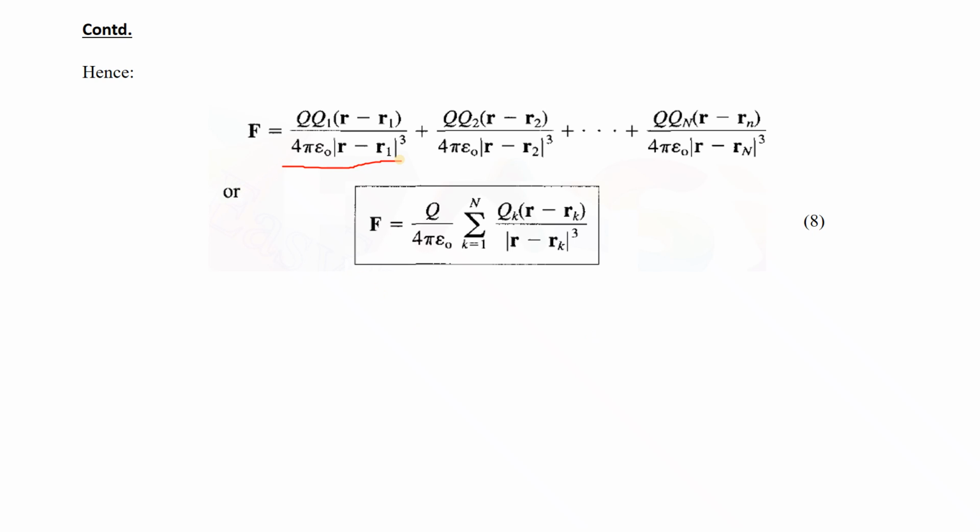So it is represented like this. If you add them, this is F1, this is F2, dot dot dot Fn. This equation is the same for any two charges. So we consider two charges at a time. We cannot consider three or four charges at a time, more than two. We have to consider two charges at a time.